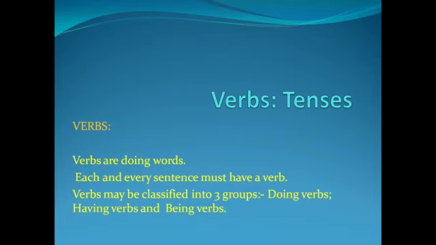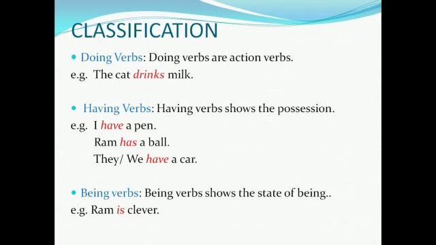We have learned that verbs are doing words and each and every sentence must have a verb, and they are also divided into three groups, which are doing verbs, having verbs, and being verbs. So let's begin with doing verbs. So doing verbs means action verbs. For example, the cat drinks milk. So here the doing verb is drinks.